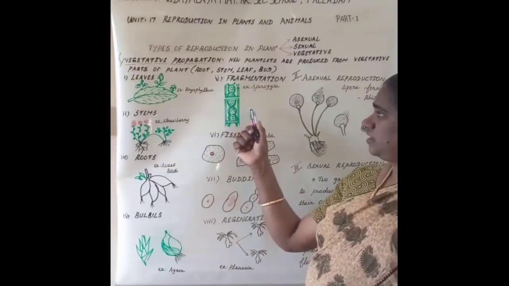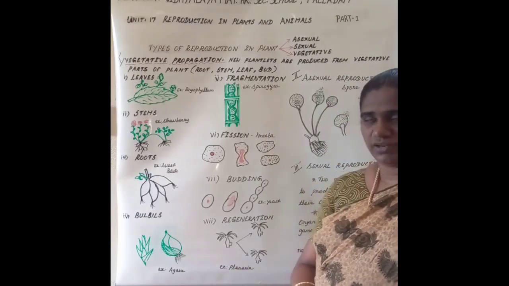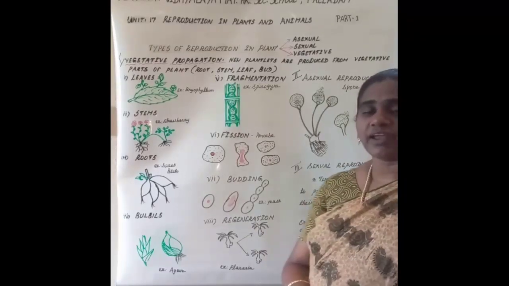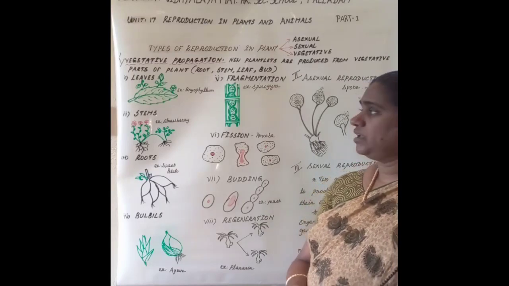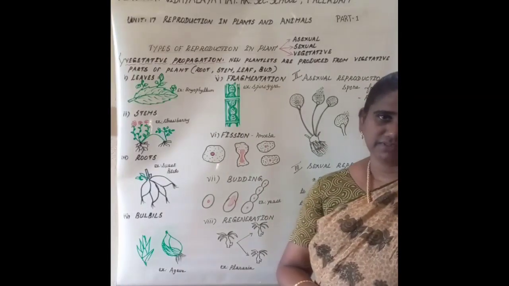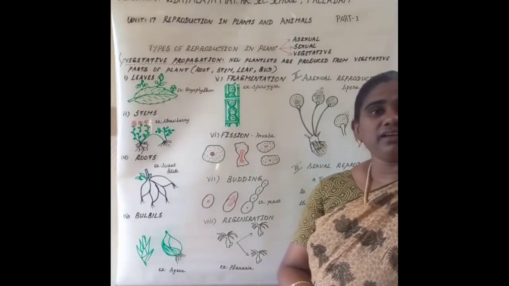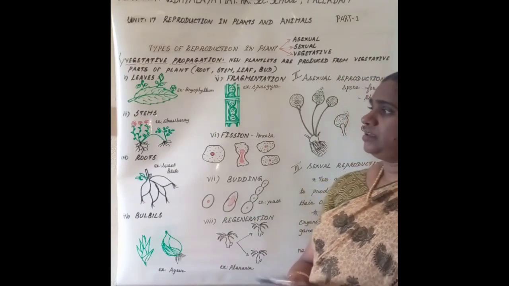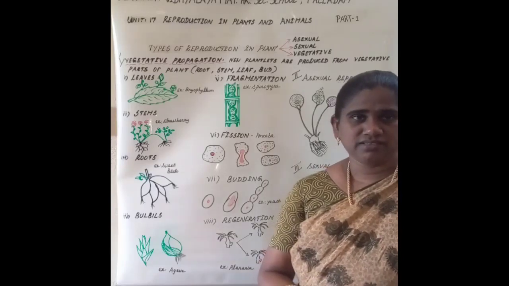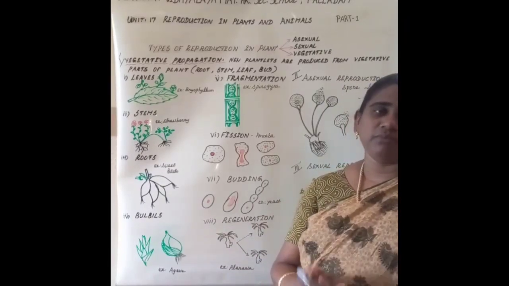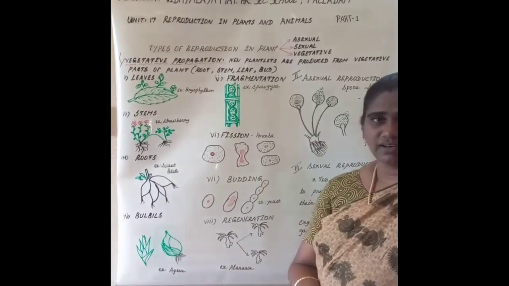Next, let's study how vegetative propagation takes place by the method of fragmentation. What is a fragment? Fragment means small pieces. So, in some organisms such as Spirogyra, an alga, the body structure is filamentous. The body is in the form of many thread-like structures. This alga is a filamentous alga.